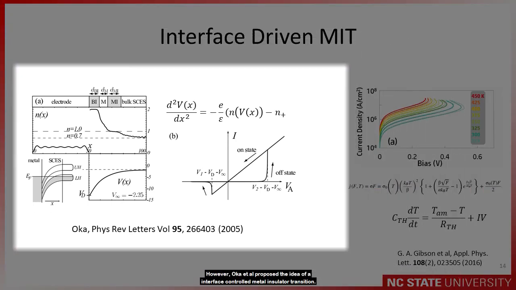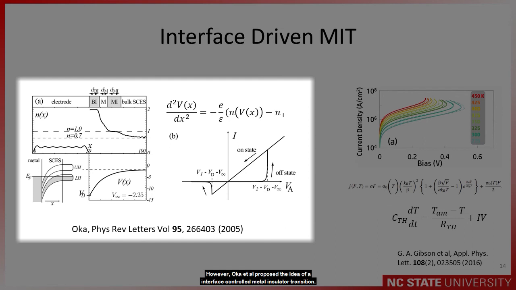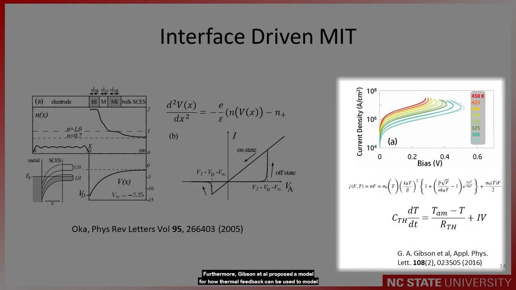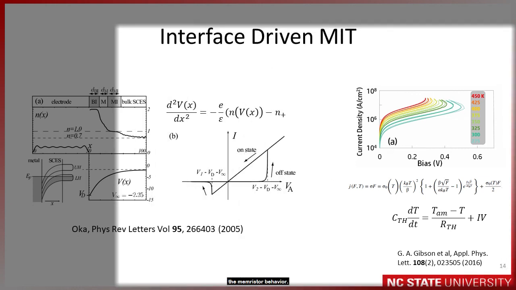However, Oka et al. proposed the idea of an interface-controlled metal-insulator transition. They proposed that carrier injection at the interface can create complex metal domains near the interface. In this case, the important length scale is actually the length of the band bending at the interface of the metal and insulators. Furthermore, Gibson et al. proposed a model for how thermal feedback can be used to model this memristive behavior.